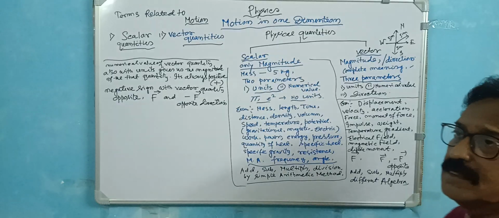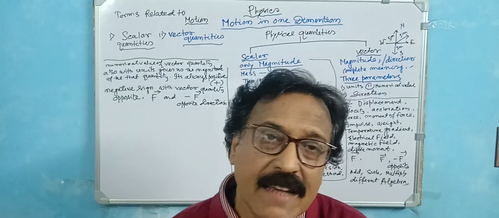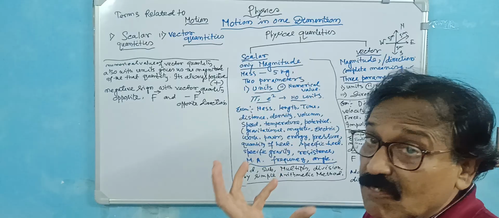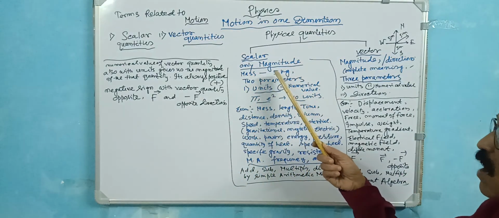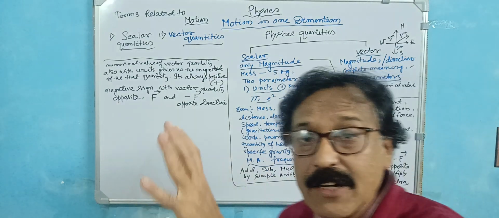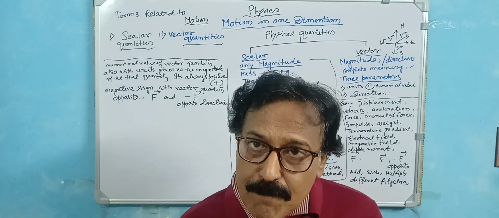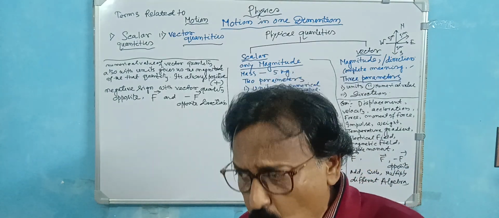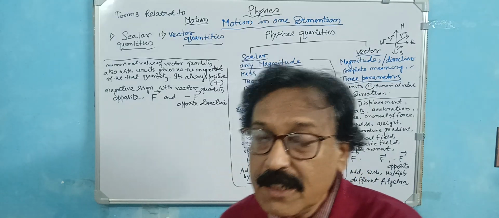Suppose the mass is 5 kg of rice, or 5 kg of dal or other things. That means the physical quantity, only the mass, you calculate. That means the magnitude, 5 kg. Two parameters are needed: one is the numerical value, one is the unit. If it is 5 gram, you compare. 5 gram is very low, but 5 kg is big, and 500 kg or 5 ton is very big.